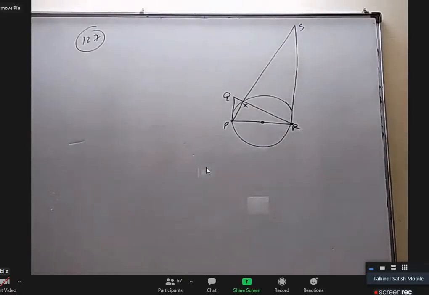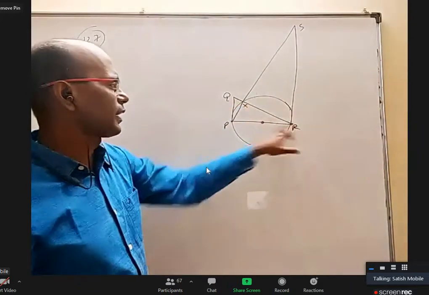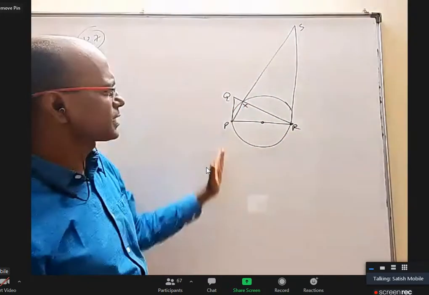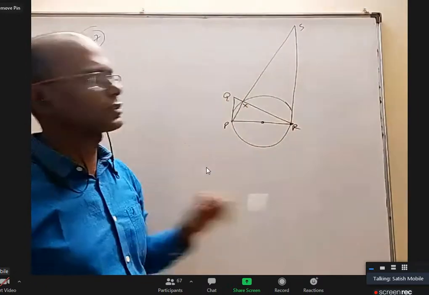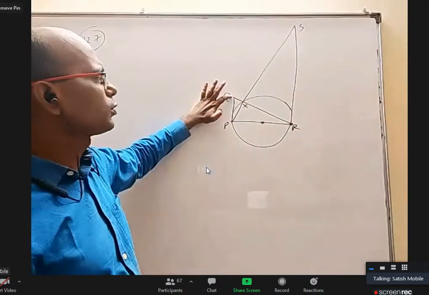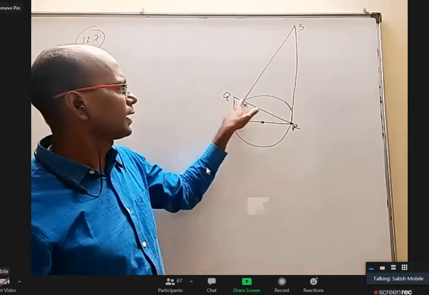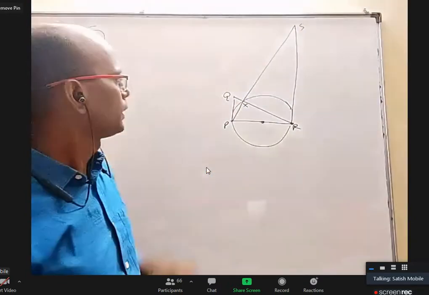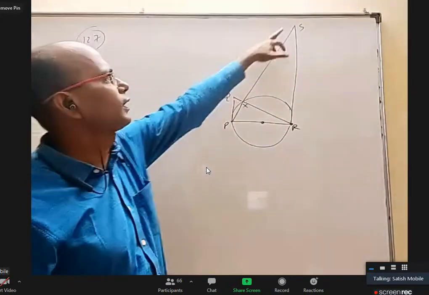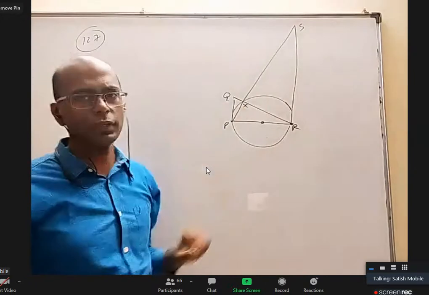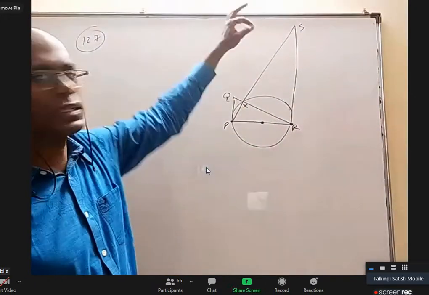Okay, 127. This is a circle. PR is a diameter. PQ is tangent at P and RS is tangent at R. Obviously, they're parallel tangents. If you take one point Q on this, one point S on this, and join this to here, they're intersecting on the same circle. If I take Q a little up, this point will not be here, it will be somewhere here. If I take S a little down, this point can be somewhere here. So a particular point Q and a particular point S are chosen.